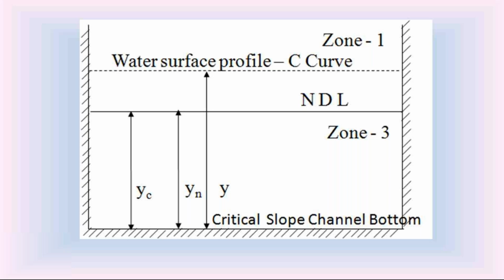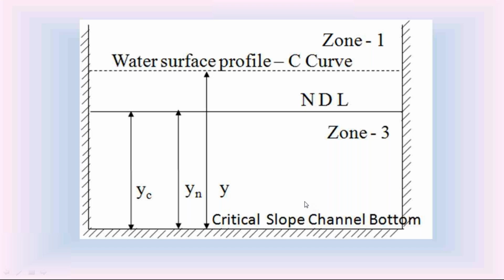Then the normal depth yn is equal to the critical depth yc, both are the same. Since in the critical slope, normal depth and critical depth are the same, there is no zone 2 in this critical slope.